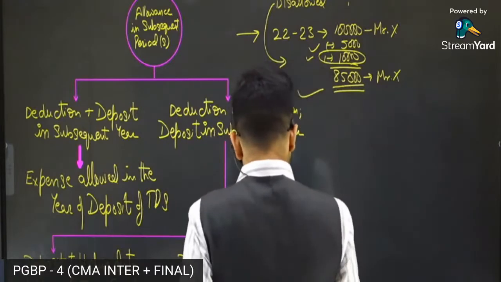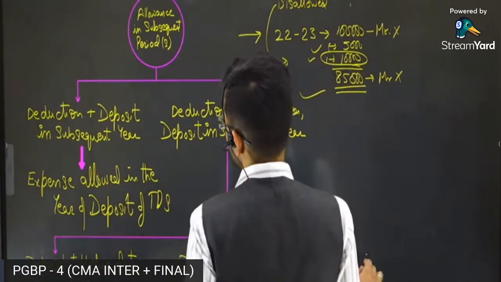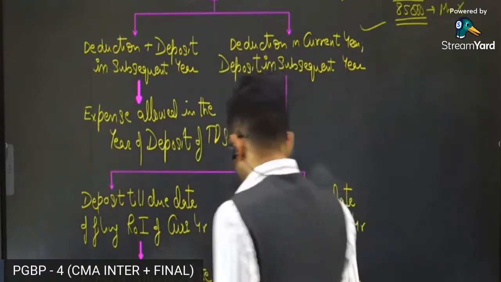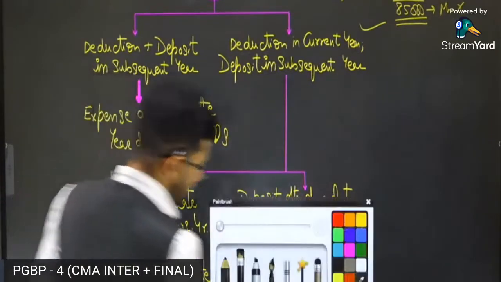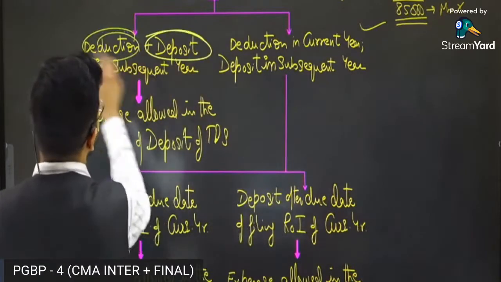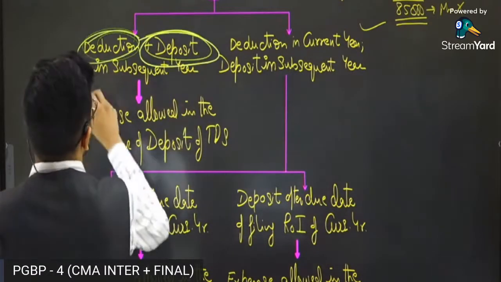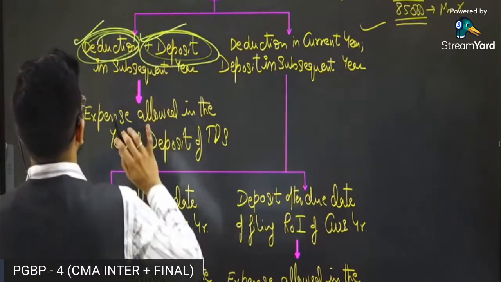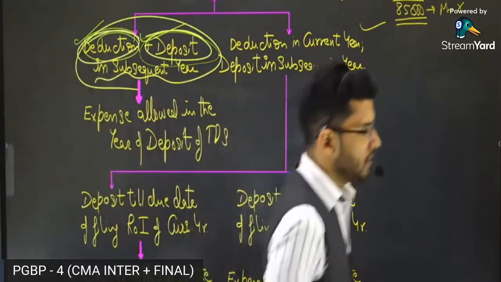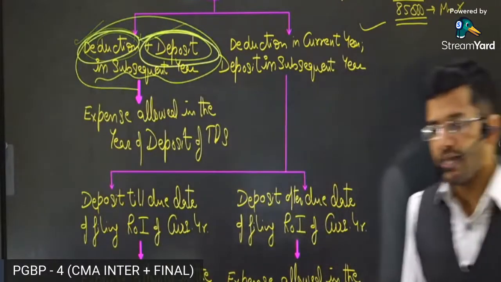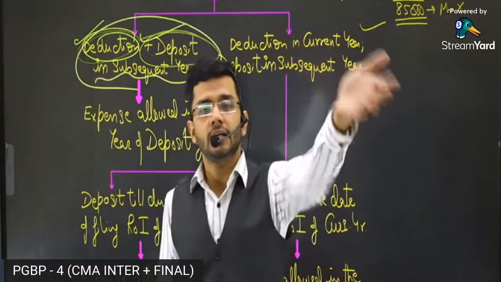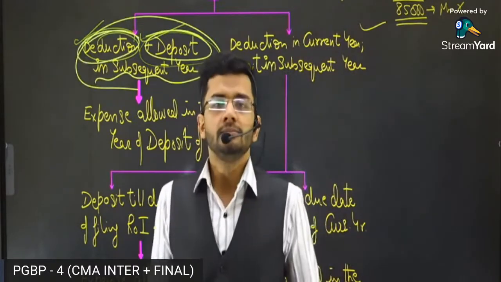Okay, so let's come back to our provision. Let's come back to our section. The section deals with two kinds of non-compliances. Non-compliance number one, deduction or deposit. Now, non-compliance number one is that you have not made the deduction, you have also not made the deposit, and you have made both things in the subsequent year. You have not deducted the TDS, you have not deposited the TDS, and you have done both of these things in the subsequent year. You did not do it in the current year.